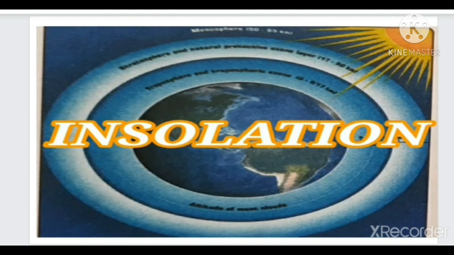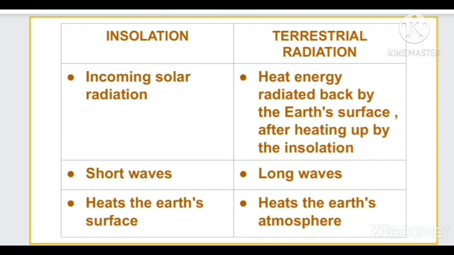This solar radiation, which is intercepted by the atmosphere, contains white light, infrared radiation and ultraviolet radiation. So insolation is the incoming solar radiation which is received by the earth's surface. After receiving the insolation, the earth's surface gets heated, and then it radiates this energy back to the earth's atmosphere or towards space. It is known as terrestrial radiation.